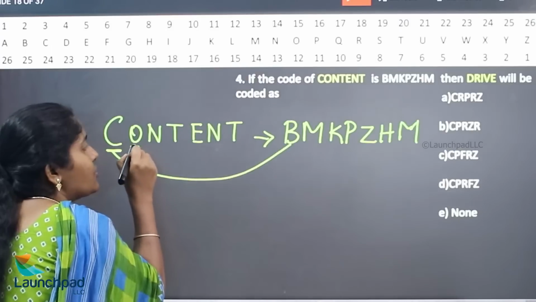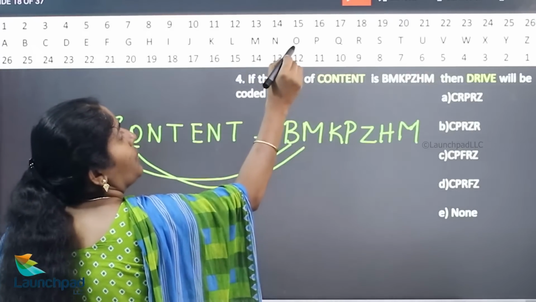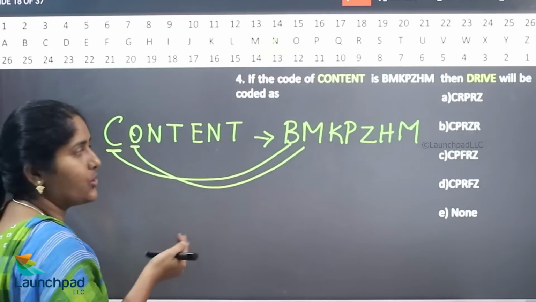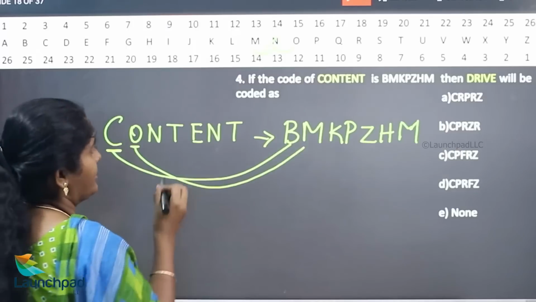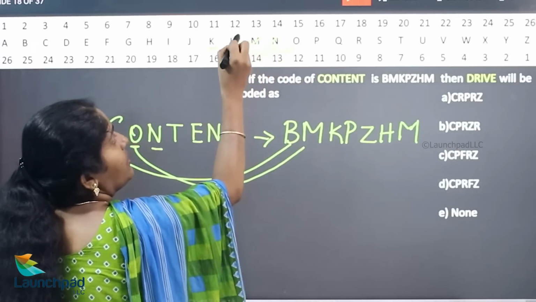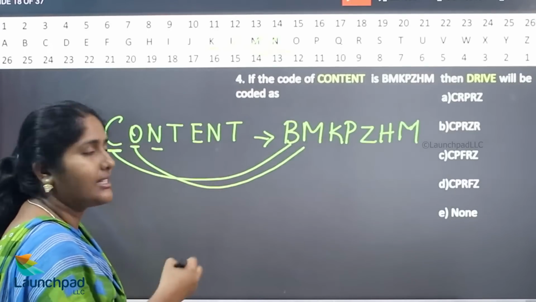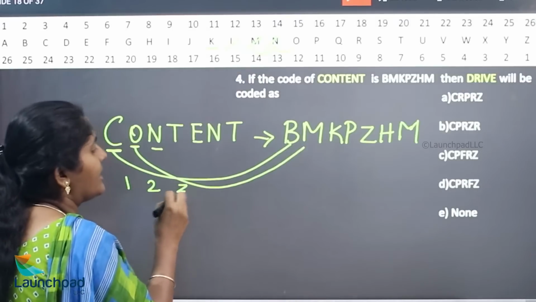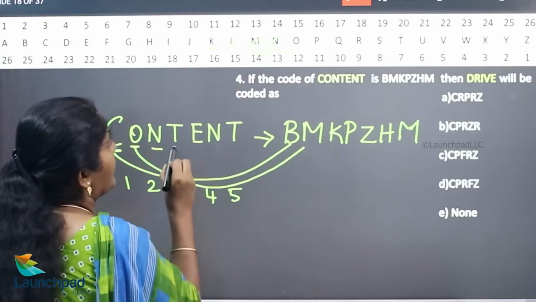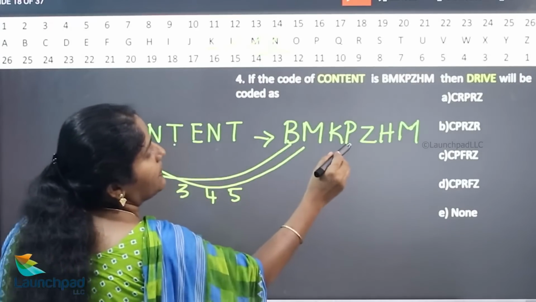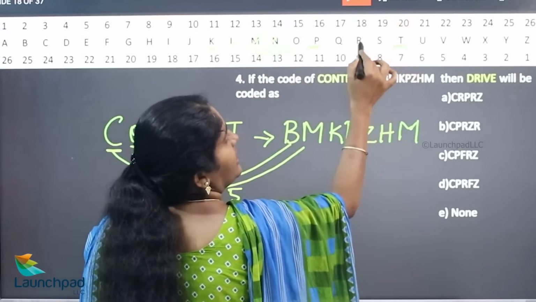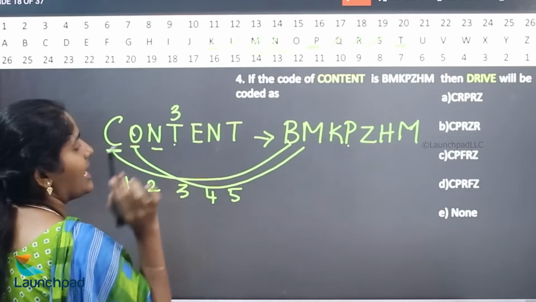What is the letter which is used for O? What is the previous letter of O? N. And again one more letter is skipped. So they are taking the previous letters. So for N, here they are using K. In between two letters are skipped. One letter, two letters, three letters, four letters, five letters. Previously forwarded. For example, instead of T, they are using P. Three letters are skipped.